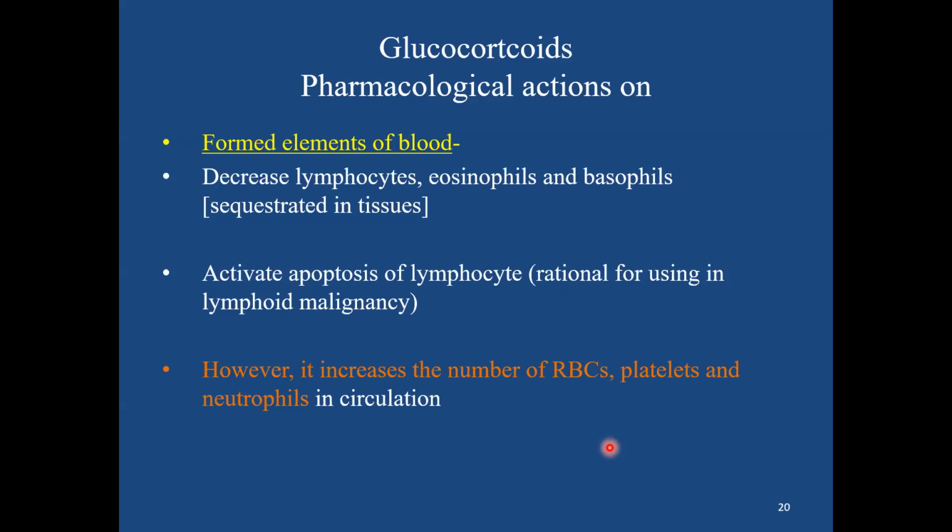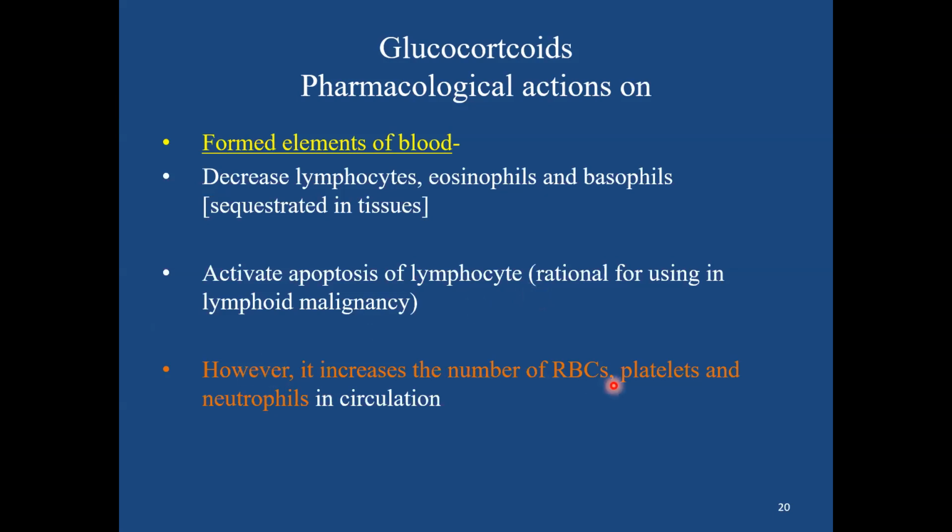The other actions of glucocorticoids on the formed elements of blood, that we already saw in that table: it decreases lymphocytes, eosinophils and basophils, probably by sequestering them in tissues like the spleen, and it activates apoptosis of the lymphocytes. Therefore, this is the rationale for using glucocorticoids in lymphoid malignancy, that is, it activates apoptosis of the lymphocytes.